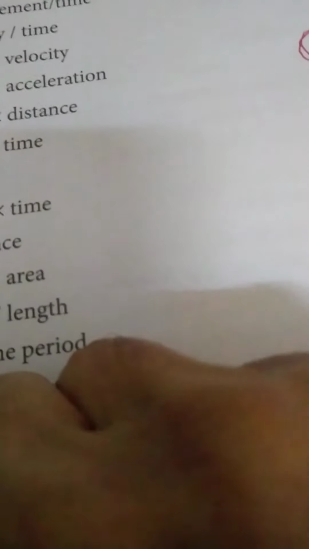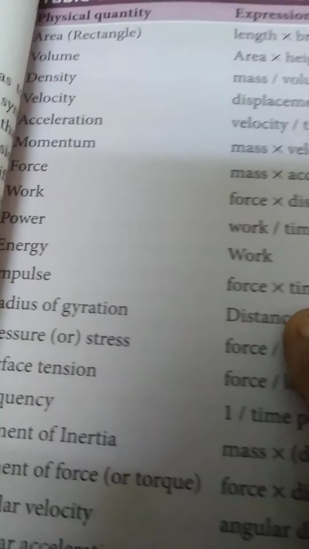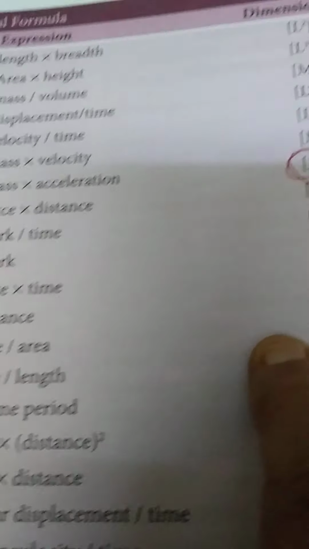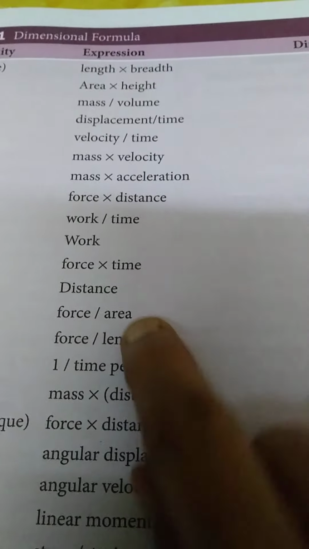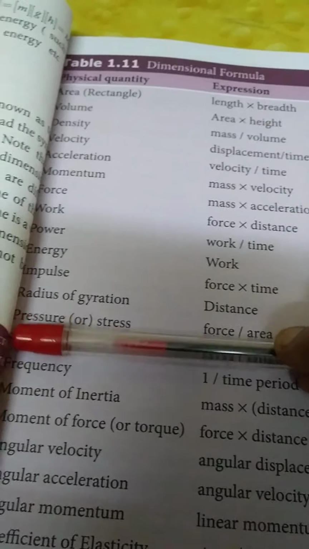Then what else? You have energy, impulse. Radius of gyration. What is radius? It simply says it's radius. Radius means length. So what should it be? Distance, that is L. That's all. Okay? Right, then coming to this.